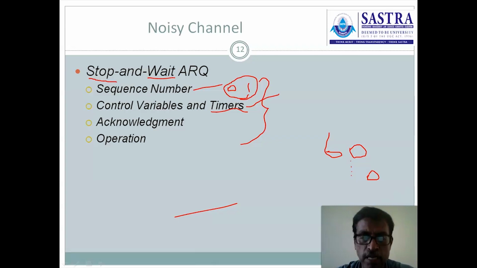Before the timer expires, the sender is expecting to receive the acknowledgement. If it is not receiving the acknowledgement before timeout occurred, then the current frame or previous transmission will be repeated. Suppose before timeout occurred, it receives the acknowledgement, then it transmits the next frame. In order to keep track whether the frame is successfully transmitted or not, we are starting the timer at the sender. And then next one is acknowledgement.